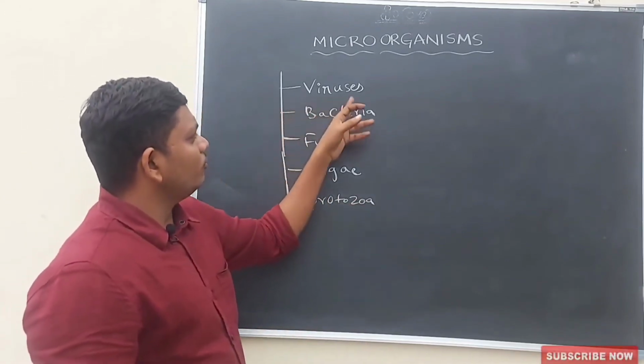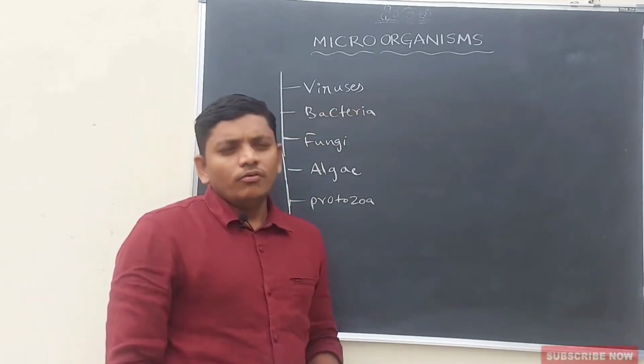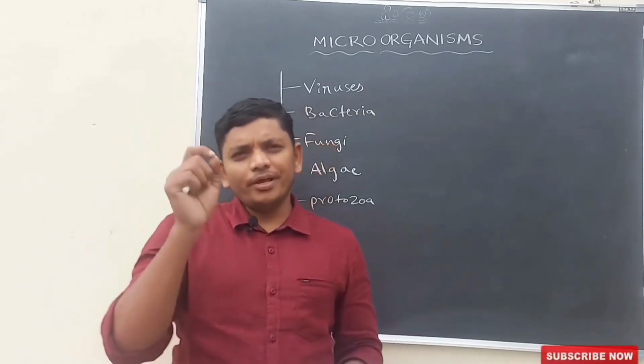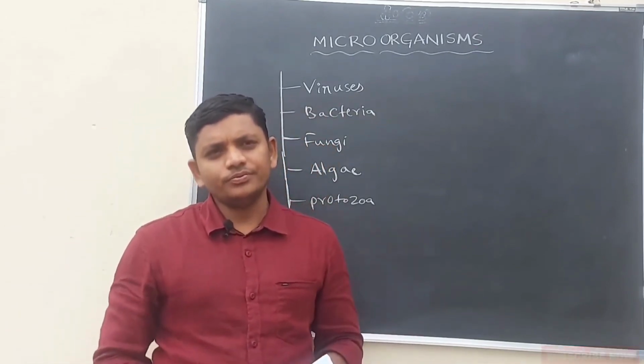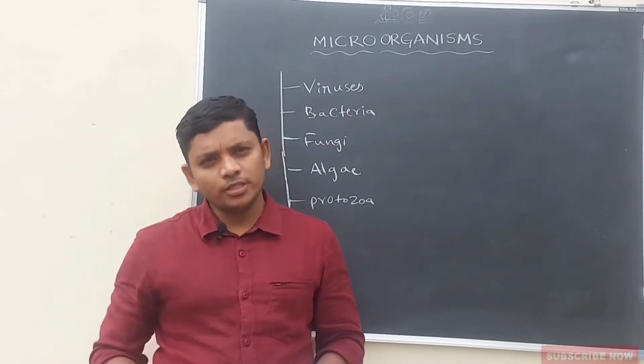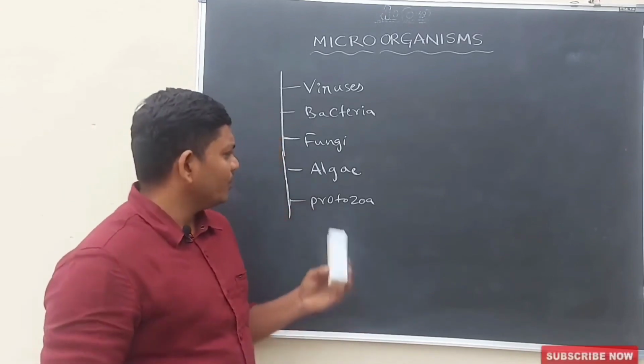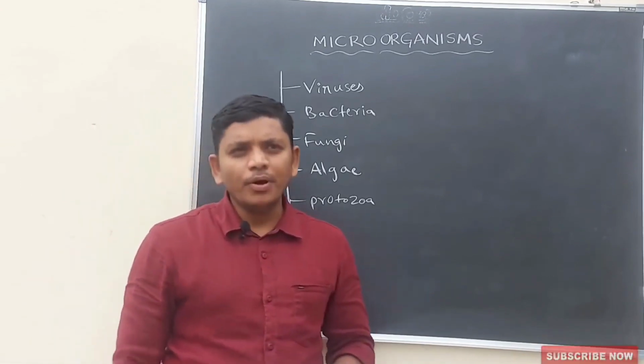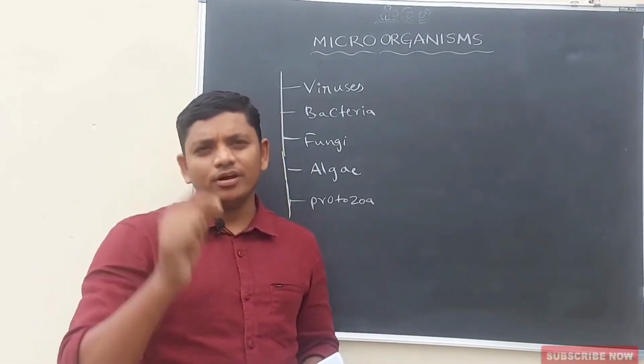Let us discuss viruses. Viruses are the smallest microorganisms in the world. They are very small when compared with any type of microorganism, whether it is bacteria or fungi or protozoa, whatever it may be, but it is the smallest microorganism.